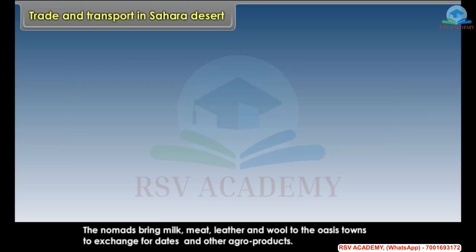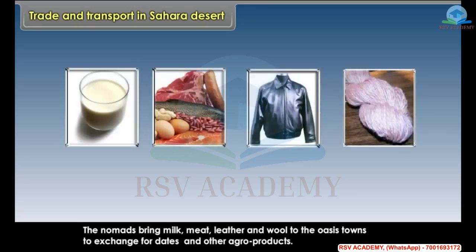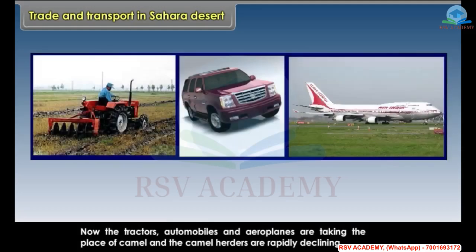The nomads bring milk, meat, leather and wool to the oasis towns to exchange for dates and other agro products. Now the tractors, automobiles and aeroplanes are taking the place of camel, and the camel herders are rapidly declining.